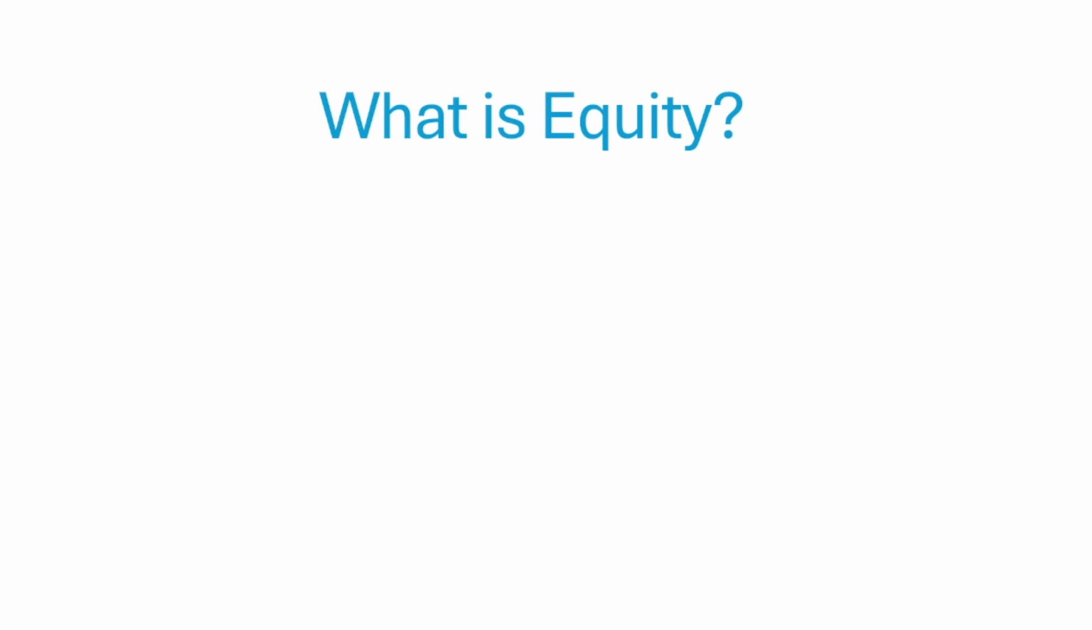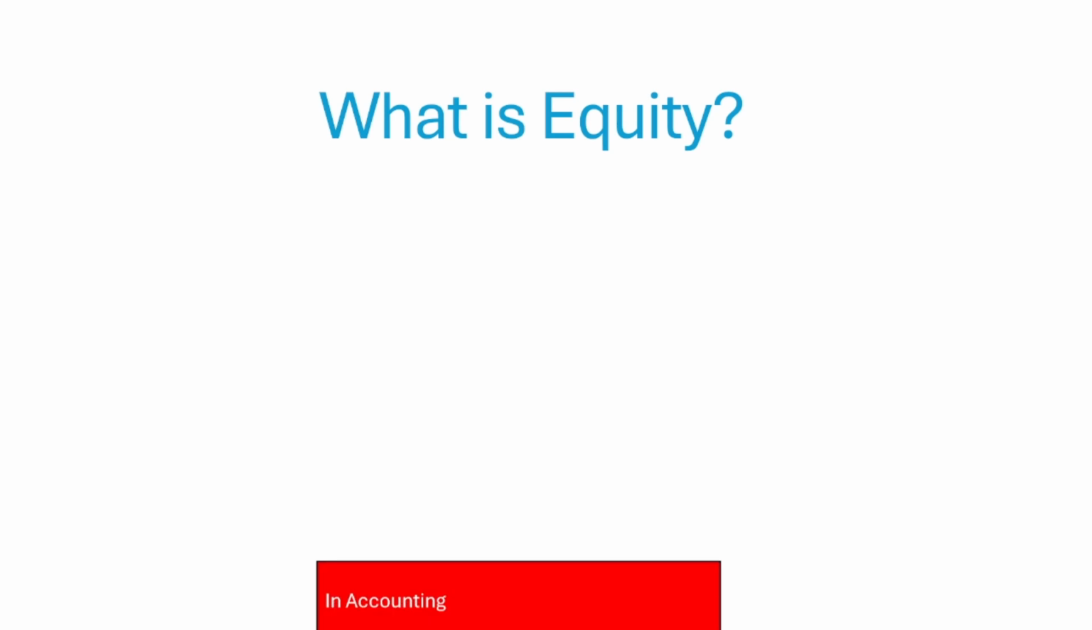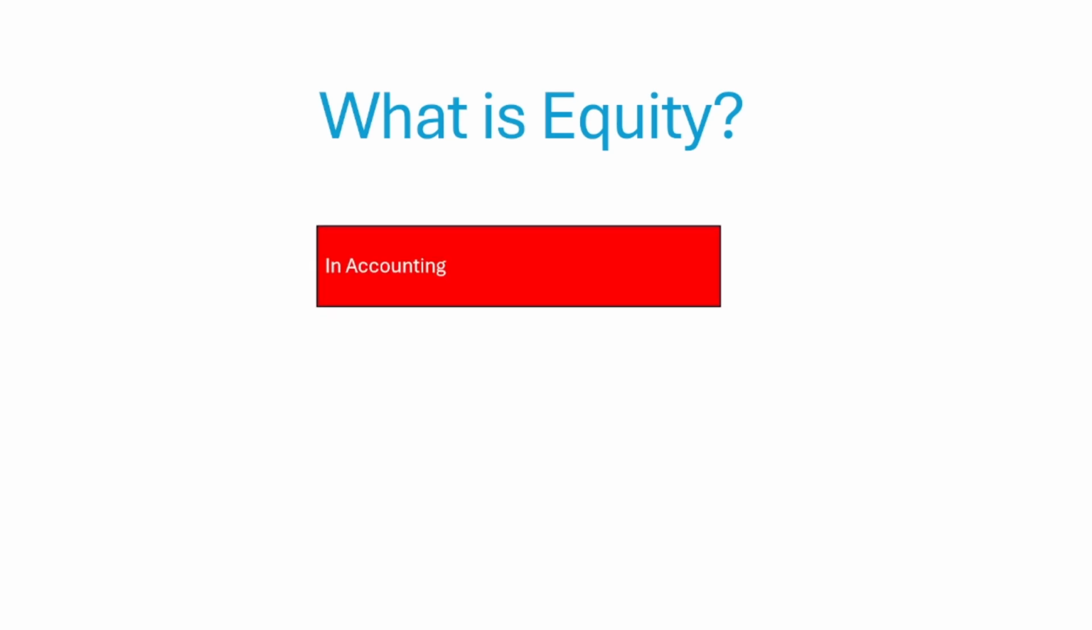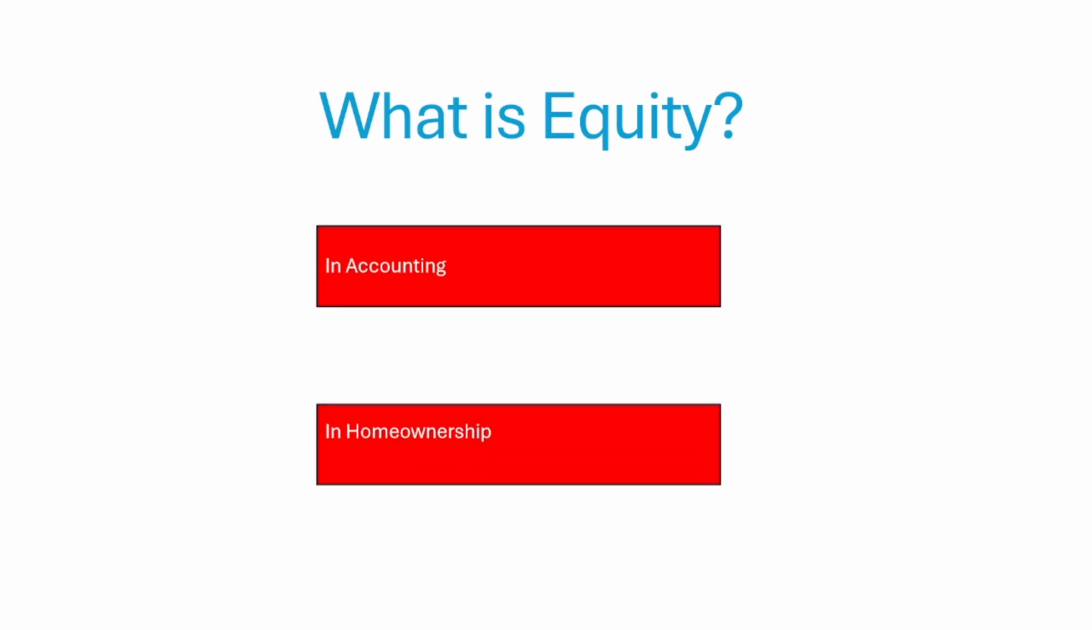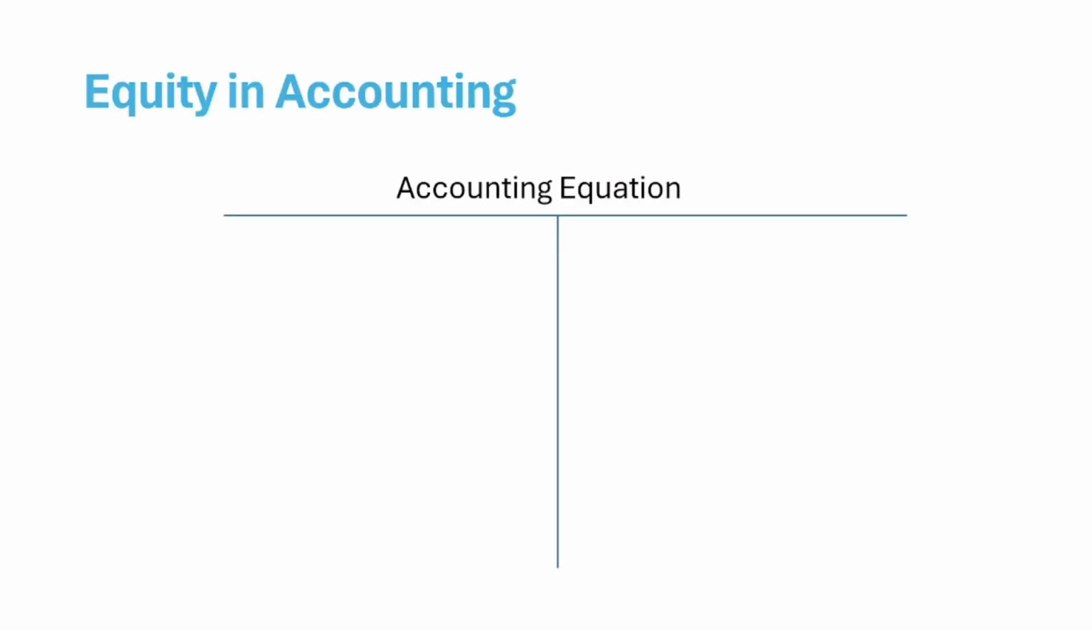So the term equity is used in accounting as well as in home ownership. So we will start with what equity is in accounting. I have discussed the accounting equation in one of my videos, so you can find it in the description. So go and watch it. The accounting equation says that equity is equal to asset minus liability.